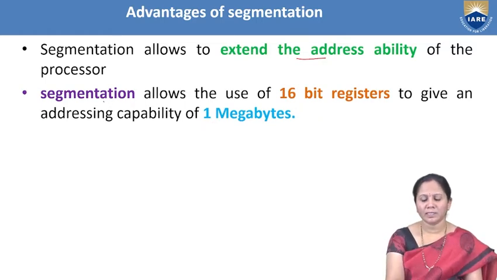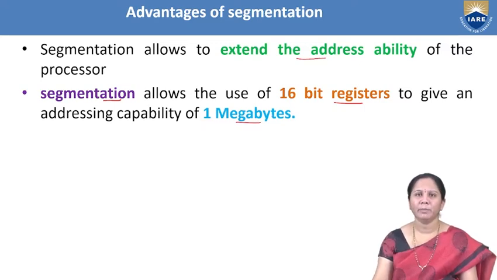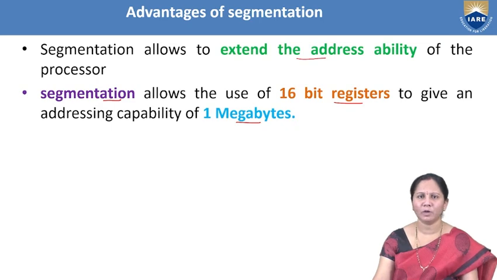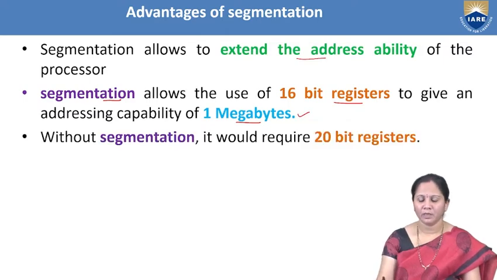Segmentation allows us to use 16-bit registers in order to address the capability of 1 megabyte. In 8086 microprocessor, the segment registers and offset registers are all 16-bit registers, which address the 1 megabyte of memory.